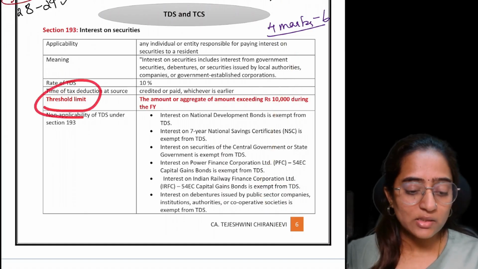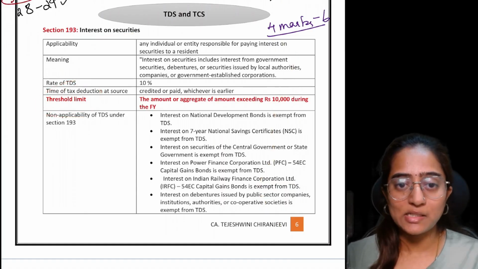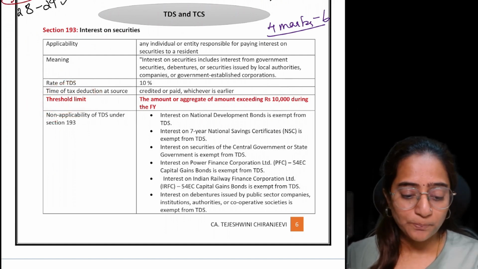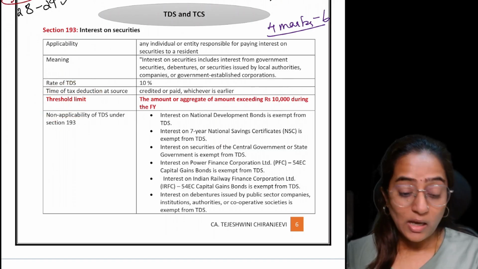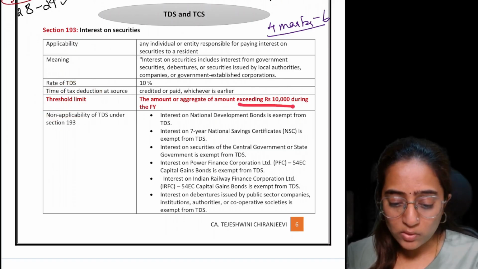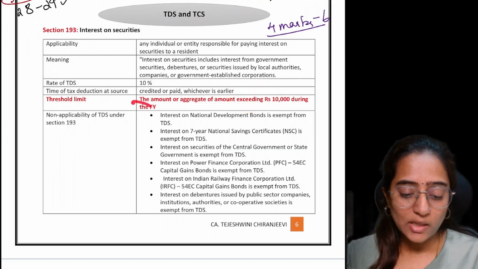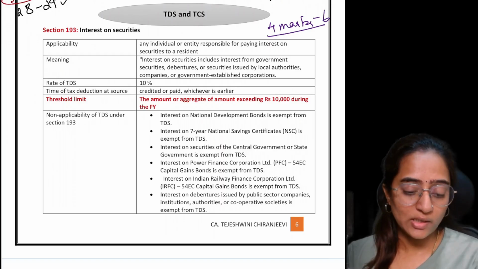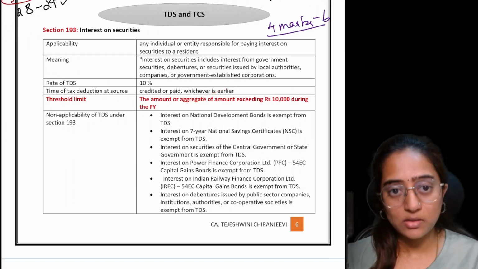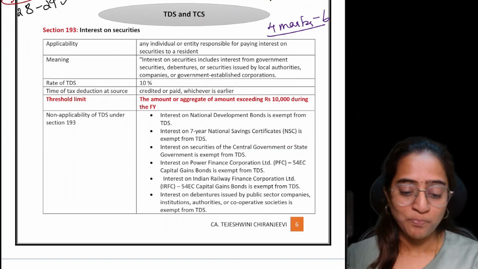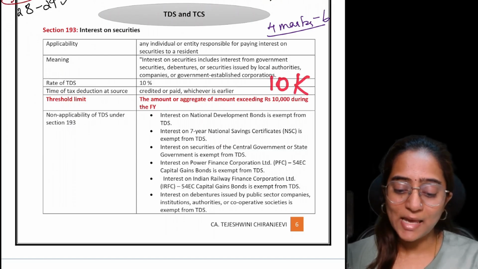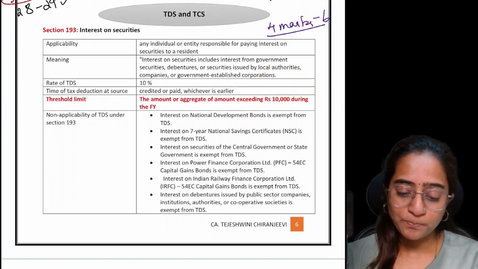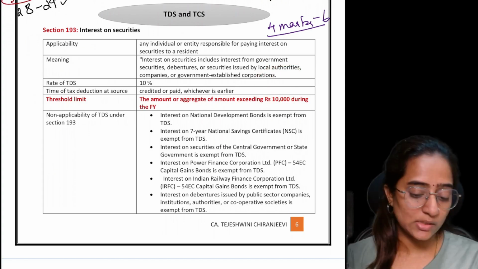Section 193 is basically interest on securities. Earlier the threshold limit was different, and now the threshold limit is changed to 10,000. If the aggregate of the amount exceeds rupees 10,000 during the financial year, section 193 is now applicable. What if this amount is exactly 10,000 rupees? The TDS concept itself is not applicable, because it has to exceed 10,000, that is what we call this.